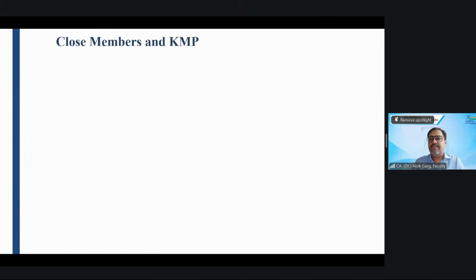Relative means only father, mother, children, brother, sister, spouse, and their dependents, spouse, and children of spouse. So basically, in India, the structure of the relations is very complex.